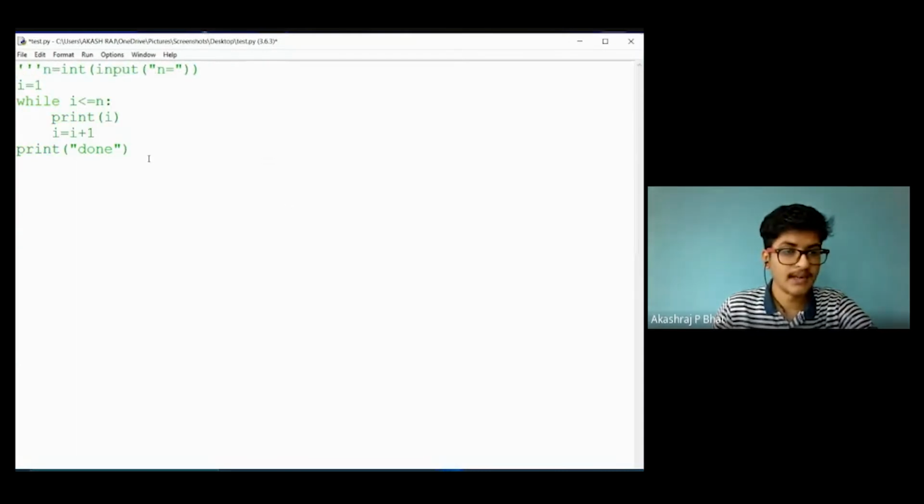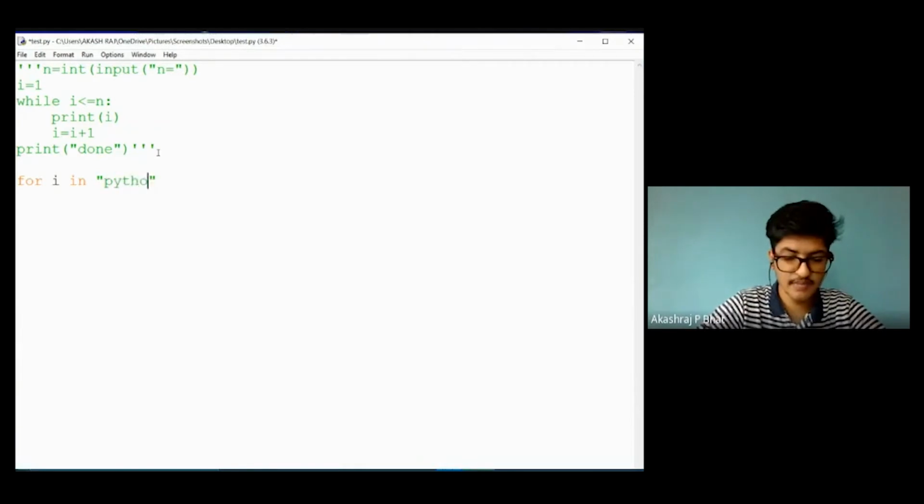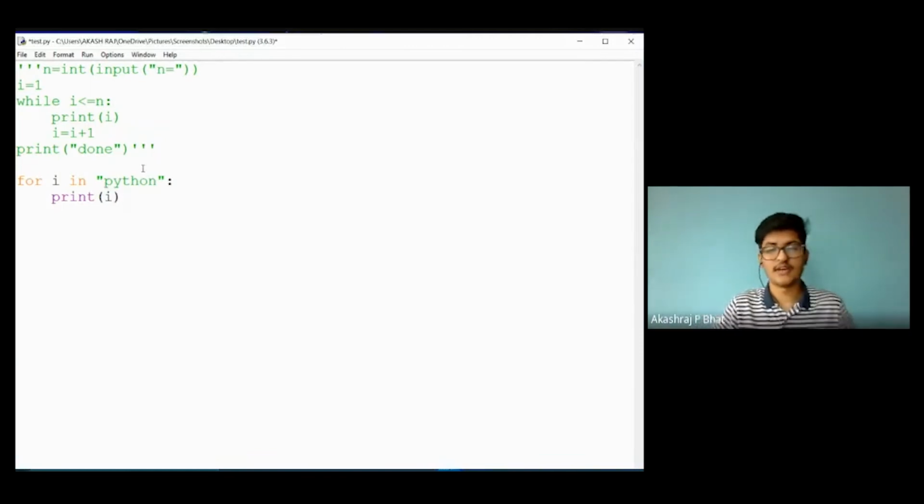Now let us have a small example on for loop. For loop, let us take an iteration over a particular string. I will take the iteration variable as i; we can take any variable. For i in, let my string be Python. I will print i. Here there is no need of incrementing i, because for will automatically assign a new value to i from the string. So I will just run the program here.